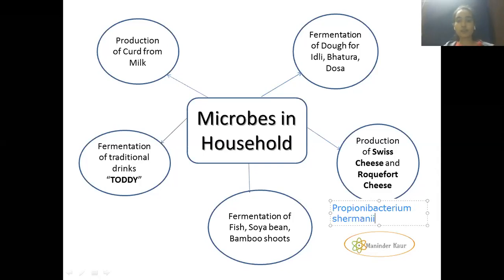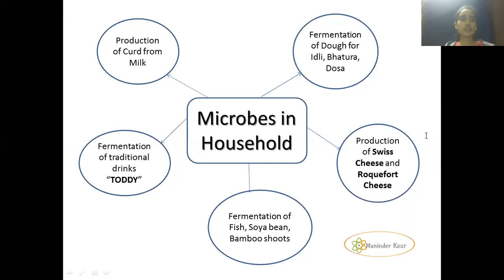Yes, this is the name of the bacterium which is responsible for the holes, for the production of carbon dioxide in the Swiss cheese. And the next one is Roquefort cheese. It is also fermented by growing a kind of fungi on it. So these are some of the household uses of the microorganisms, where these microorganisms are helpful for us in our daily life household products.